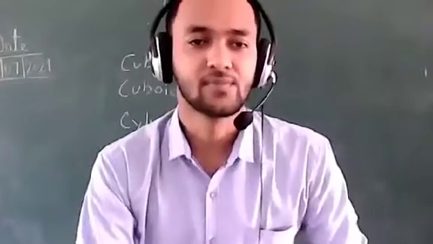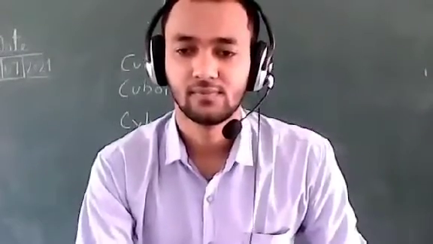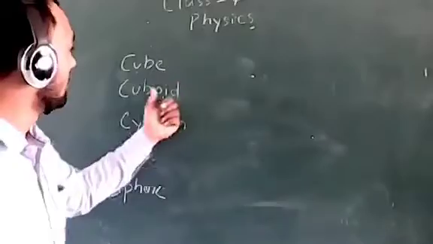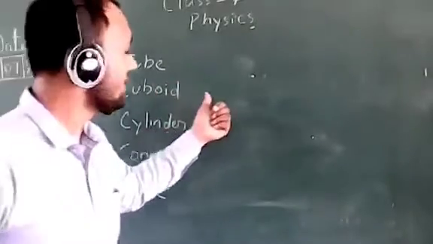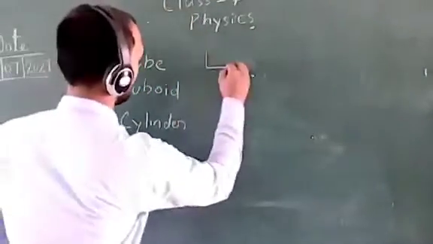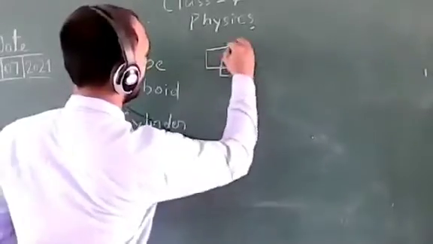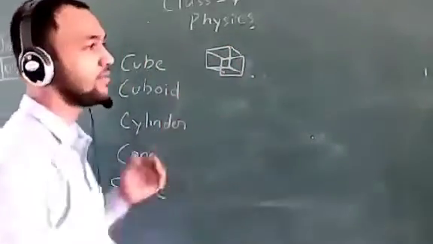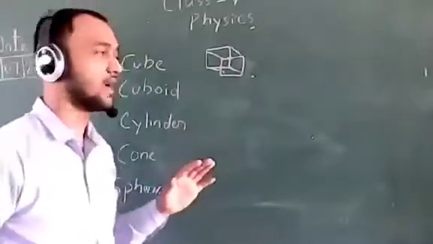Okay, very good. So in a cube, all the dimensions are equal: its length, breadth, and height are equal. But in a cuboid, any one of the length, breadth, and height is not equal to the other sides.